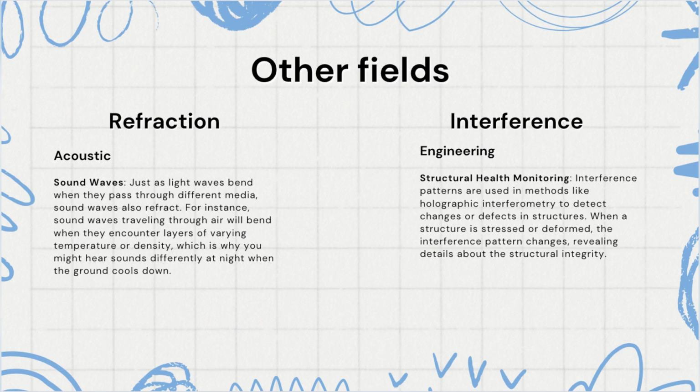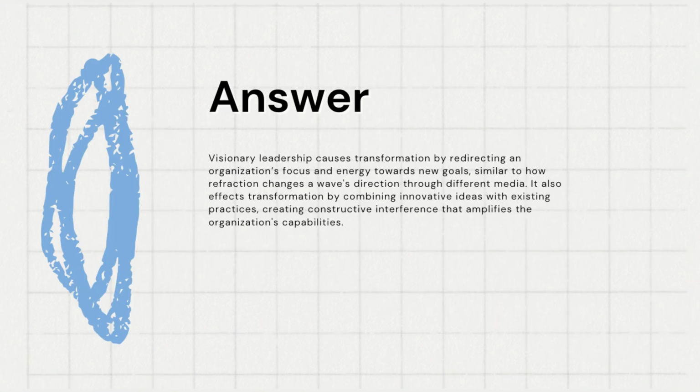And so, for the answer to the question, visionary leadership causes transformation by redirecting an organization's focus and energy towards new goals. Similar to how refraction changes the wave's direction through different media, it also affects transformation by combining innovative ideas with existing practices, creating constructive interference that amplifies the organization's capabilities.